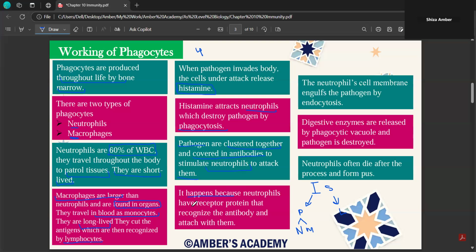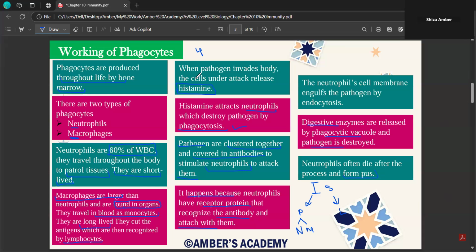It happens because neutrophils have receptor proteins that recognize the antibody and attach with them. The neutrophil cell membrane engulfs the pathogen by endocytosis. So endocytosis and phagocytosis, both of them are the same. You have already studied endocytosis in your chapter number 4, cell membrane. So the process of endocytosis and phagocytosis is exactly the same, but when we're talking about immune system, we specifically mention phagocytosis. Then digestive enzymes are released by the phagocytic vacuole, and then ultimately your pathogen is destroyed. And later on, neutrophils themselves also die because they're short-lived. And once they die, they form the pus at the site of infection.